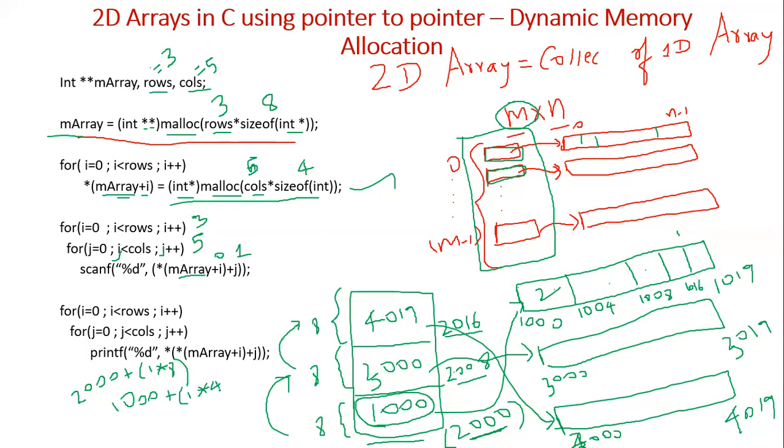So we got this address, and the next value will come here. If it is 4, it will come here. Are you getting it? Like that, this entire array will be stored.